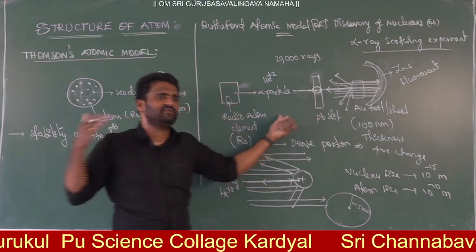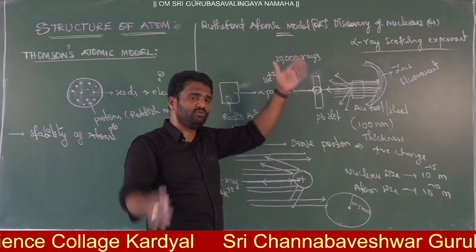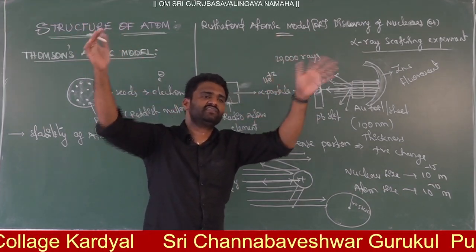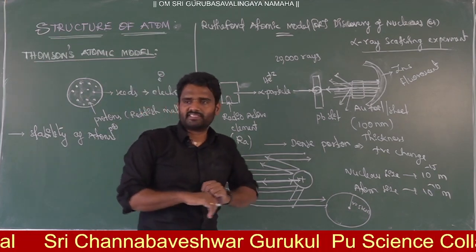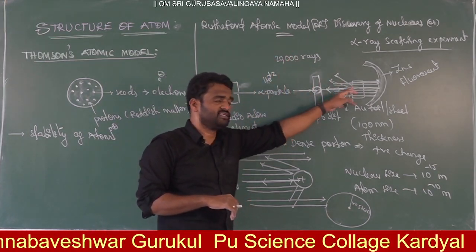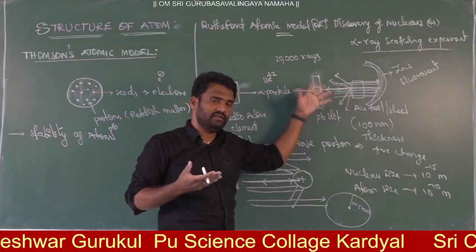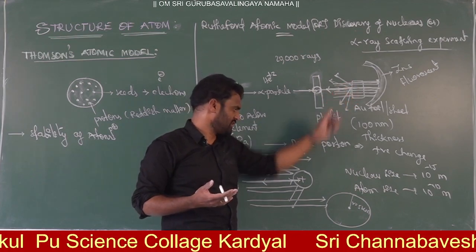If the nucleus size were very big, then instead of 20,000 you would get 2,000 or 3,000 rays like that. Yes or no? Right. So out of 20,000 rays, one ray gets bounced back at the same angle. This confirms that there will be a center part, and in that center part there will be a nucleus.